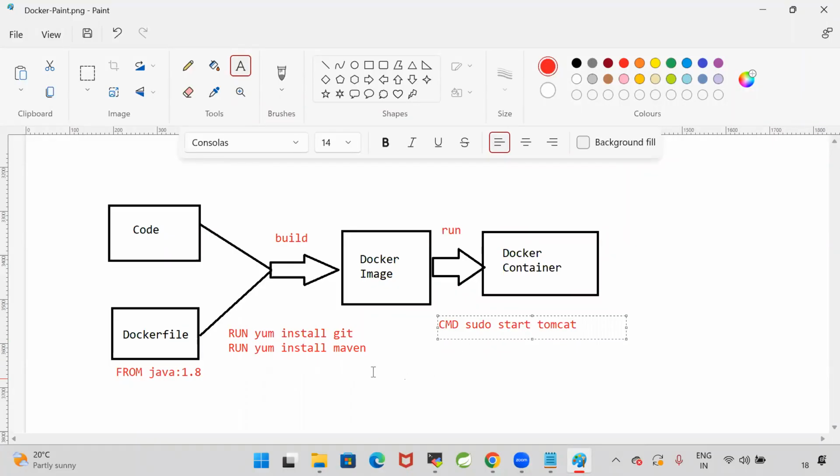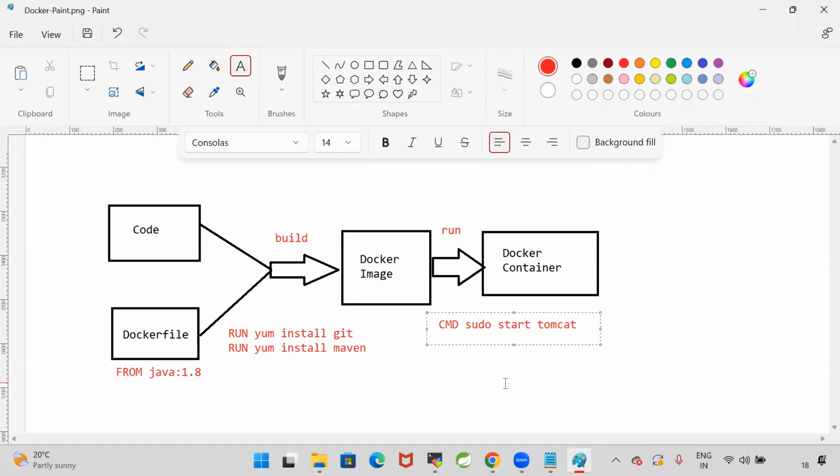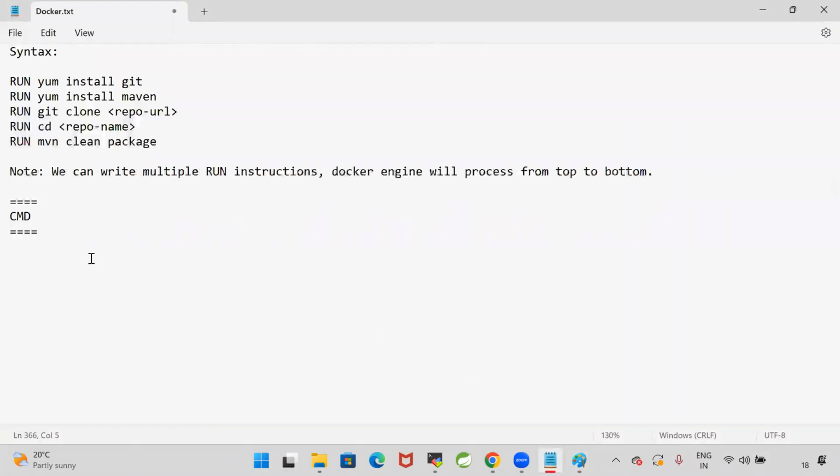See, run is used to execute commands. CMD is also used to execute commands. But there is a difference. Run will execute the commands while creating the Docker image. CMD will execute the commands while creating the Docker container. So that is the difference.